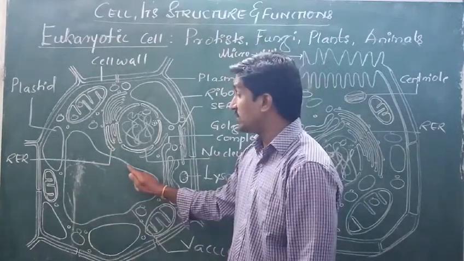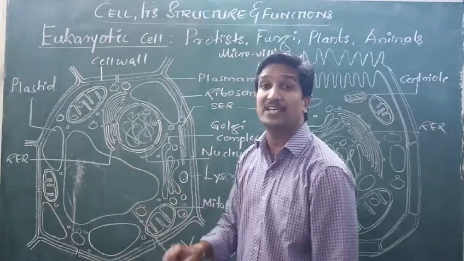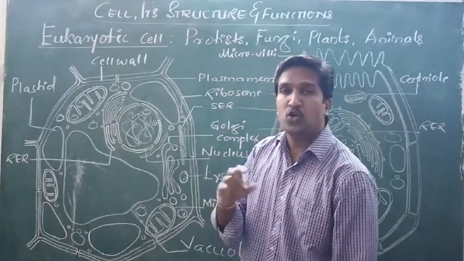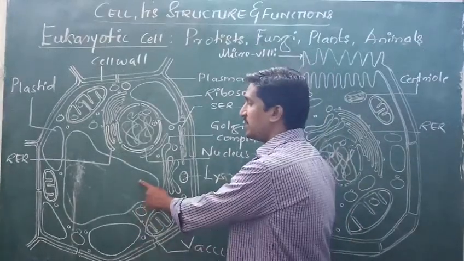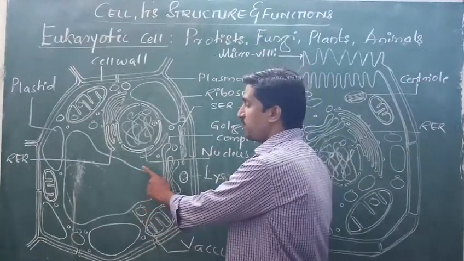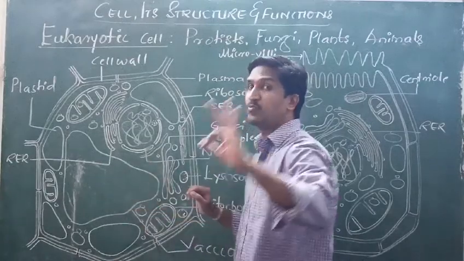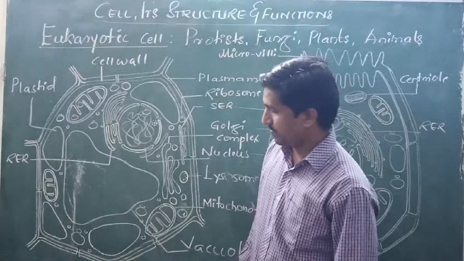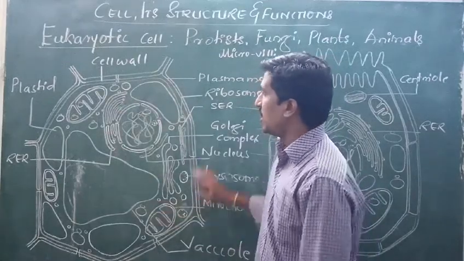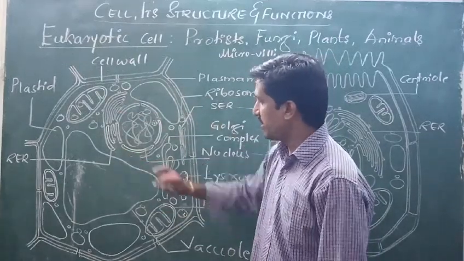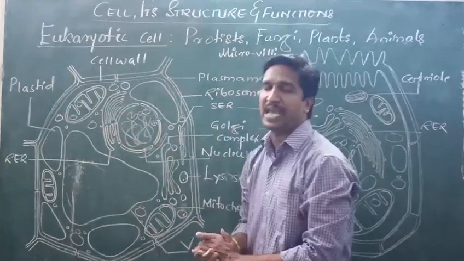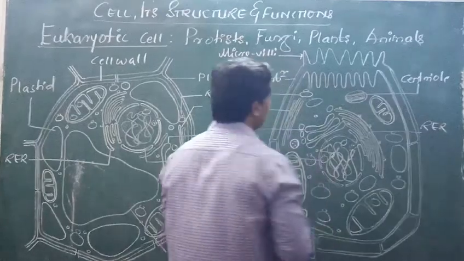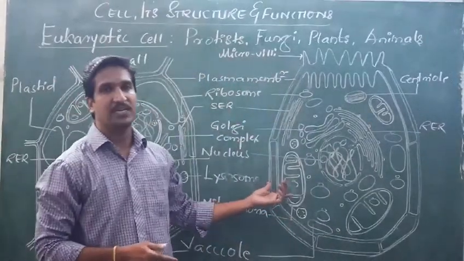And this vacuole consists of a membrane called the tonoplast. What is it called? Tonoplast. Tonoplast is present in the vacuole. The membrane of the vacuole is called the tonoplast. Most important question for 1 mark as well as for your NEET level examination. So this itself is considered to be the plant cell. Whereas the second is an animal cell over here.